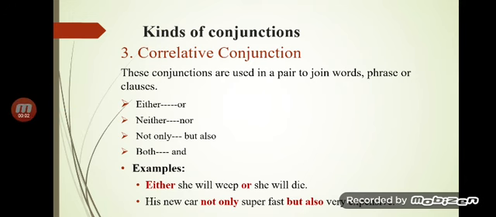A correlative conjunction: conjunctions which are used in pairs are called correlative conjunctions, or merely correlatives. These correlative words should be placed immediately before the words to be connected, such as if we are going to say, he visited not only Agra but also Dubai. Here we are connecting two words, not only Agra but also Dubai.